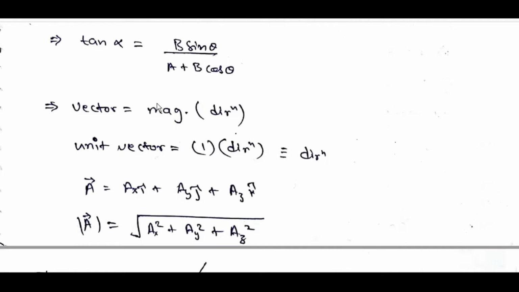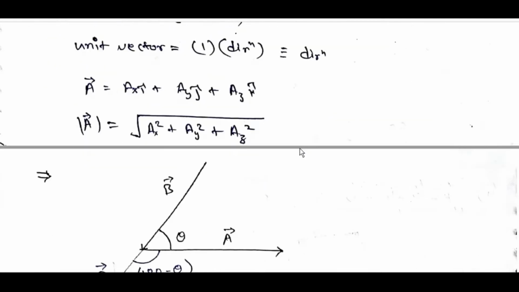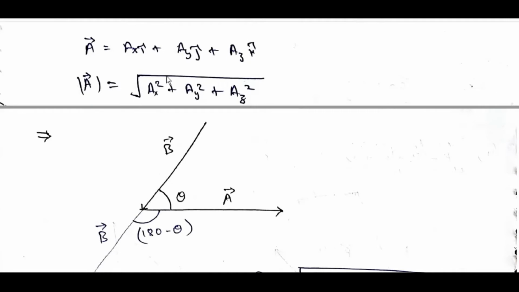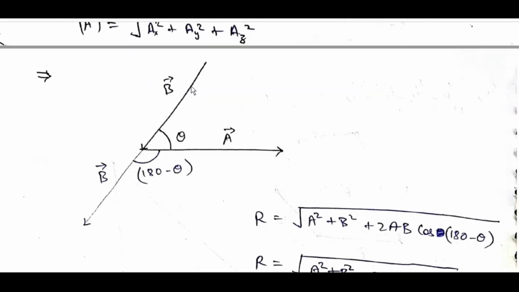Vector is equal to magnitude times direction. A unit vector has magnitude 1 and is equivalent to direction. A bar is equal to ax i cap plus ay j cap plus az k cap. Mod of A bar is equal to root of ax square plus ay square plus az square.